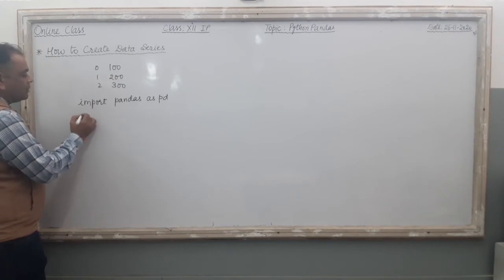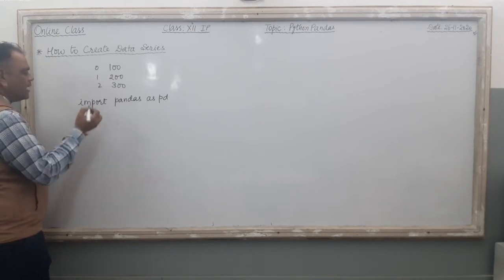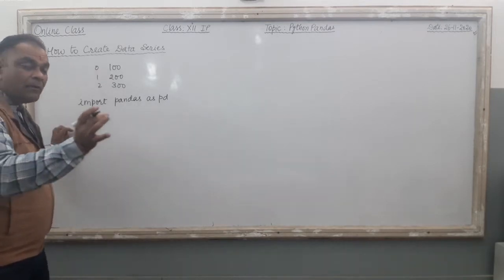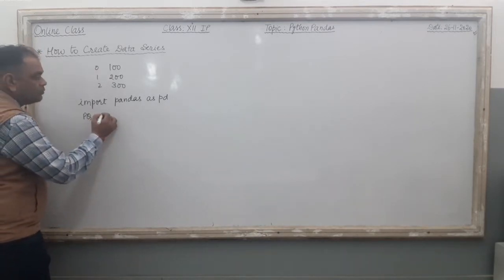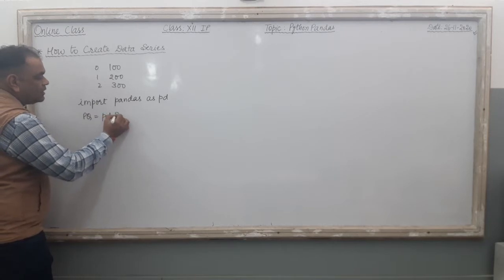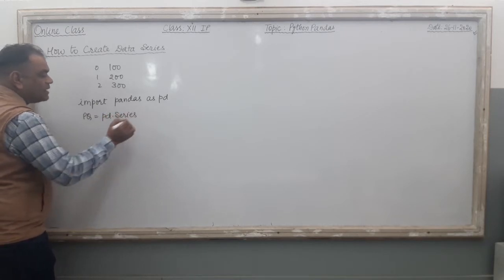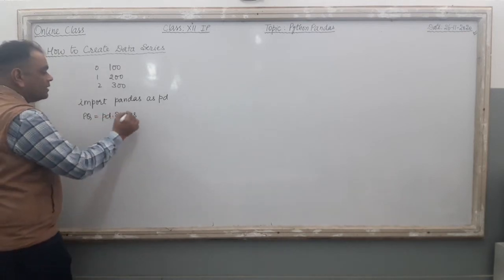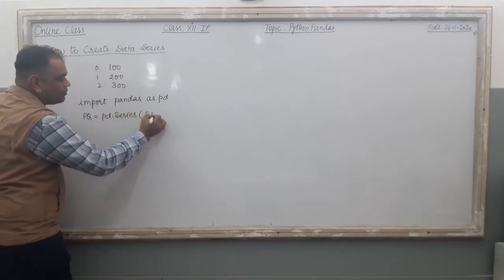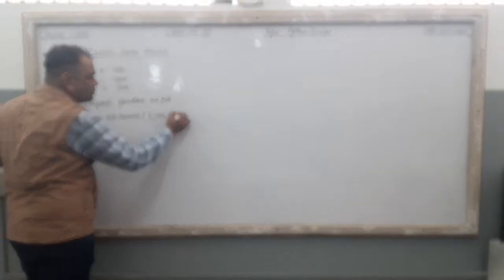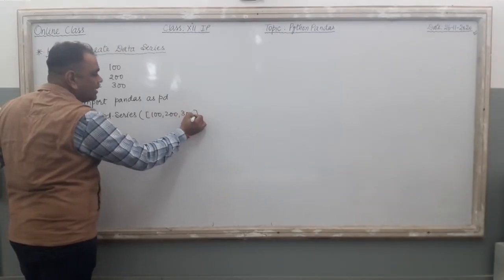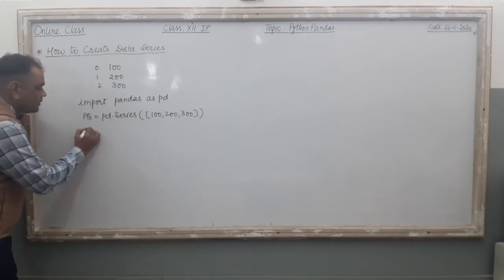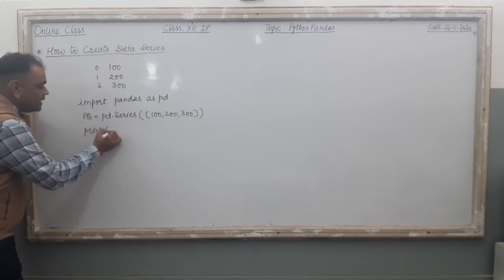Now here I am going to create a series. I am going to give it a name, pq. pq is the name of my series. pq equal to pd.Series. Remember, in Series, S is capital. pd.Series, then here I am going to write 100, then 200, then 300. Close. And then at the last I am going to print the series, such as print(pq).